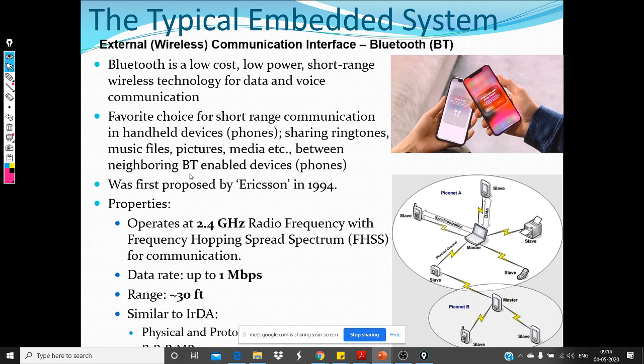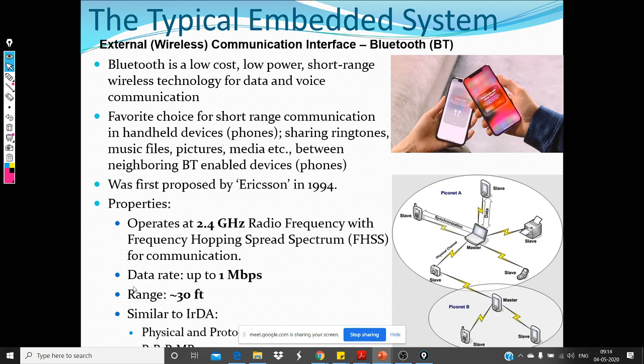So this was first proposed by Ericsson in 1994, although it became popular in the 2000s. And the properties of Bluetooth: it operates at a 2.4 gigahertz radio frequency, along with frequency hopping spread spectrum, which falls under the spread spectrum of even the Wi-Fi range.